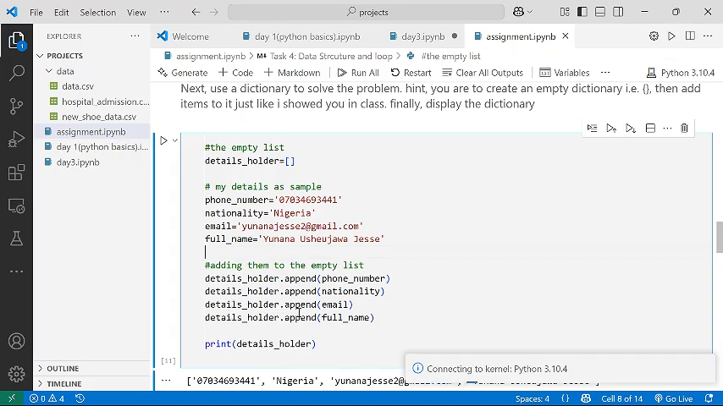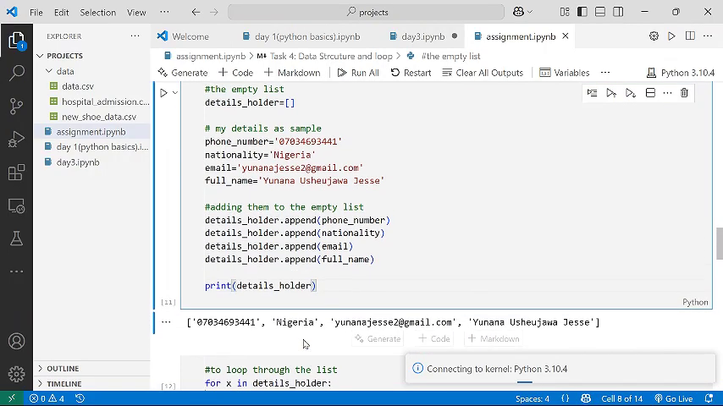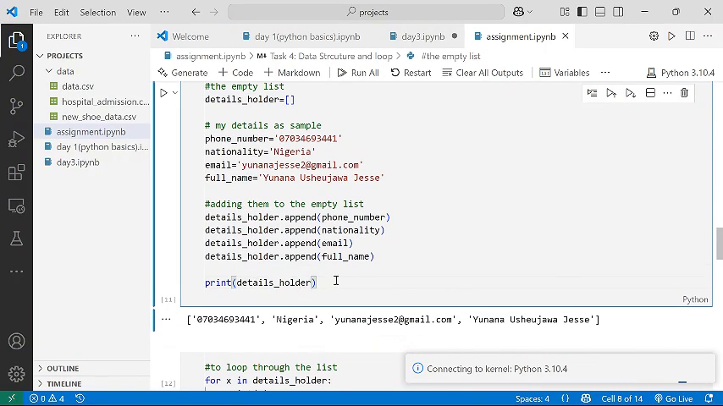And then I started adding them to this details holder. How do we add? We add using the append keyword. You can see I said details holder dot append phone number, details holder dot append nationality, details holder dot append email, and then details holder dot append full name. And then lastly, I printed out that details holder. That's my list. You can see at the beginning it was empty. Now it's no longer empty because I've added items to it, and you can see it outputted items.